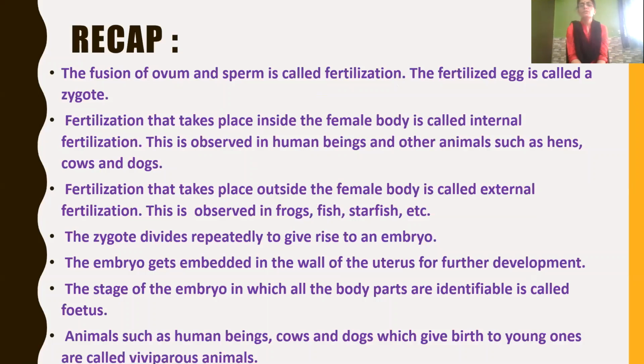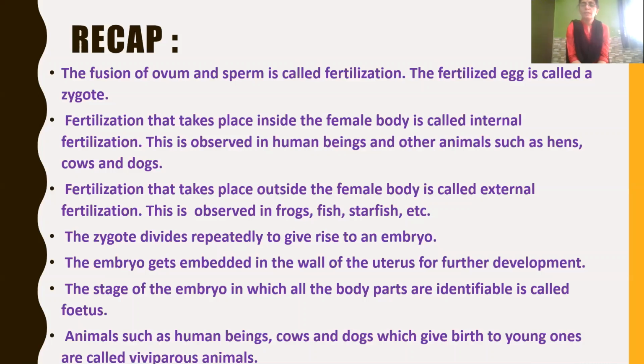Okay, children. So till now in this session we have learnt about fertilization, that is the fusion of male and female gamete. Male gamete we call sperm, and female gamete we call ovum or egg. The fusion is called fertilization. Fertilization results in the formation of a zygote. Then we learned about two types of fertilization: internal fertilization and external fertilization.